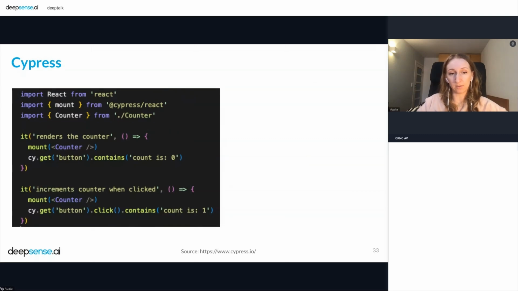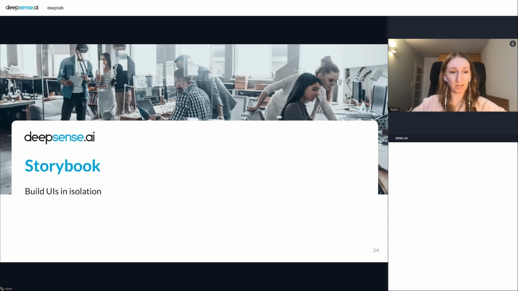So here, this is not code for the to-do list, but I would like to show you how you can mount, for example, something. This is because we do something very similar in React Testing Library. So here we have a mount function, and yeah, you can use it to put this component into the DOM. I mean, mount it in the DOM, and after that, do something with this element. So that's easy.